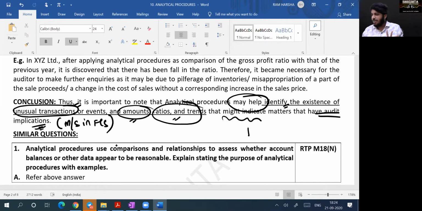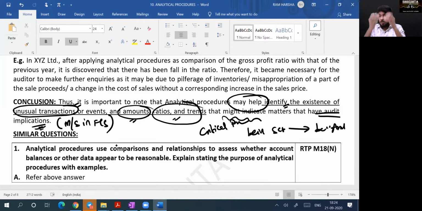Being skeptical is nothing but being analytical. We heard of the one word, critical assessment. Remember? Yes, sir. Critical assessment of information, audit evidence. Whatever information you get, critically think about it, logically think about it, question it. Is it correct or not? That's it. You are analytically thinking. That is the purpose of analytical procedure. Second question also over.